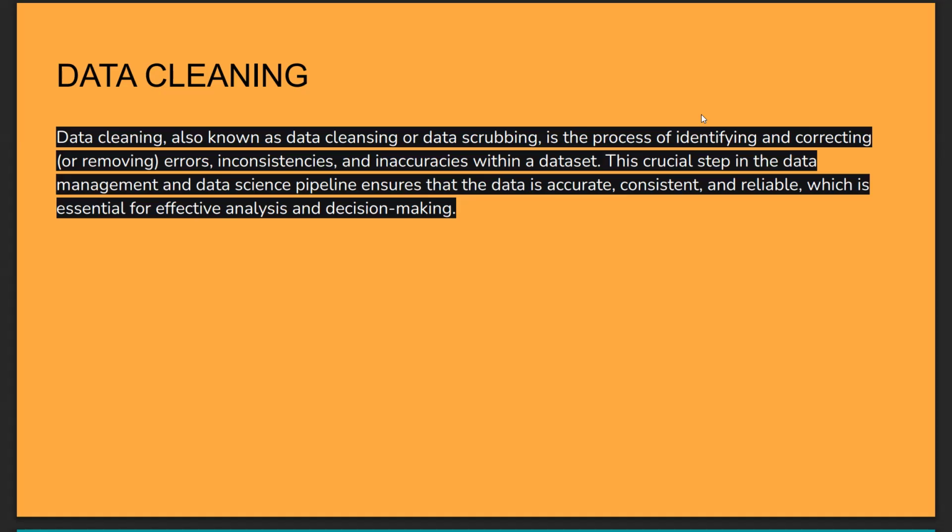So what is data cleaning? Data cleaning is the process of identifying and correcting errors, inconsistencies, and inaccuracies within a data set.